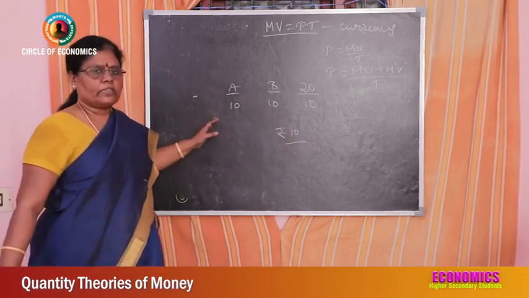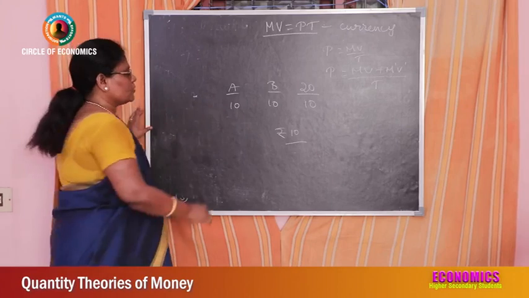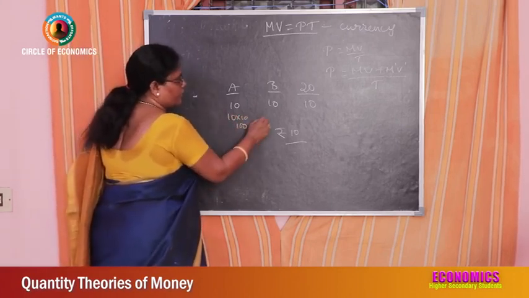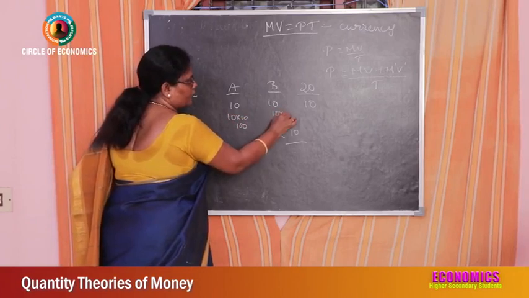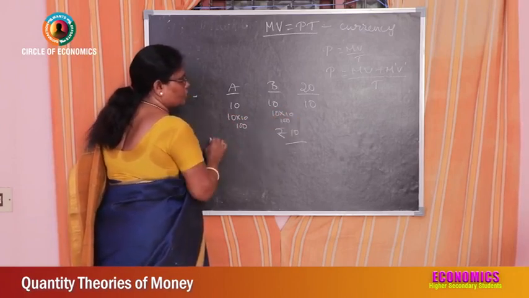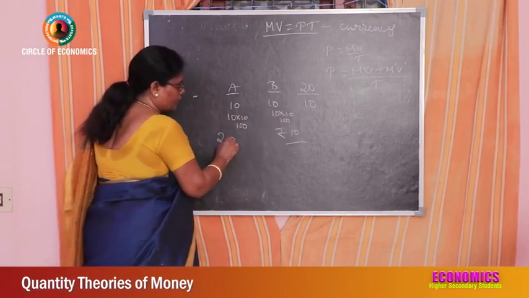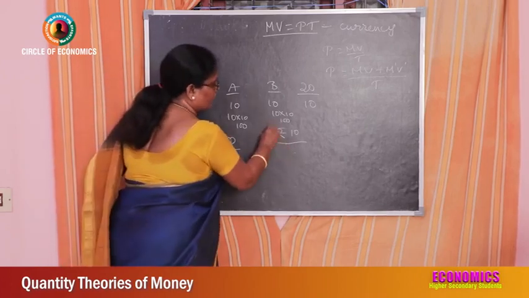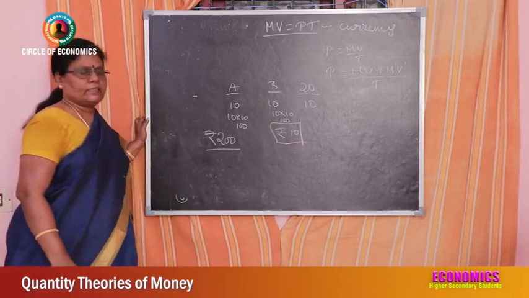But how much should they have given? A should give 10 into 10, 100 rupees. And B should give 10 into 10, 100 rupees. So totally they should give 200 rupees. But now in their hands, how much do they have? They have only rupees 10.